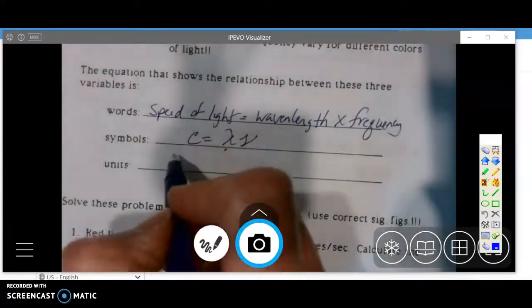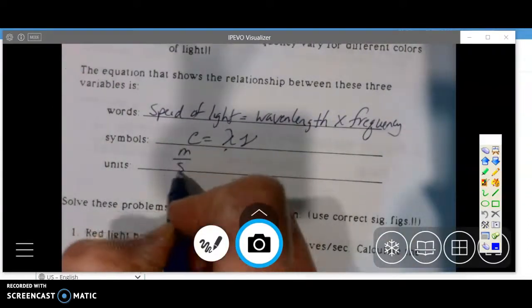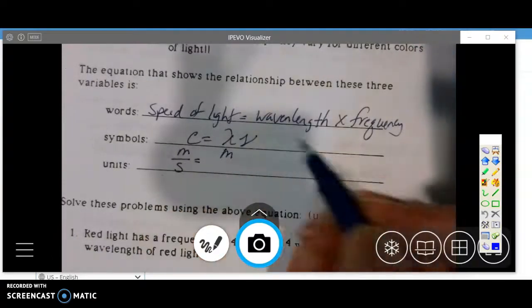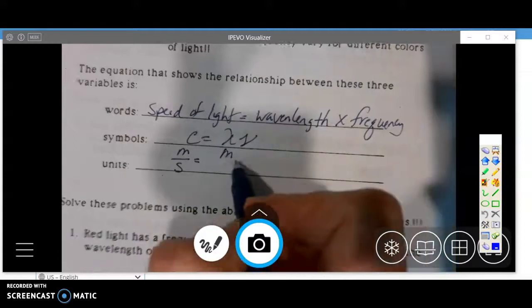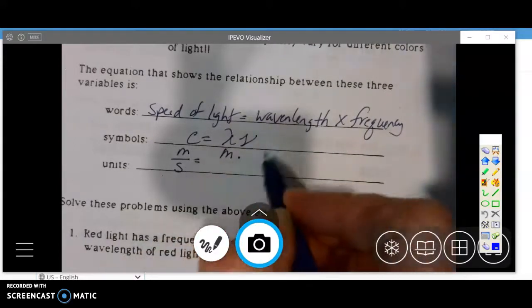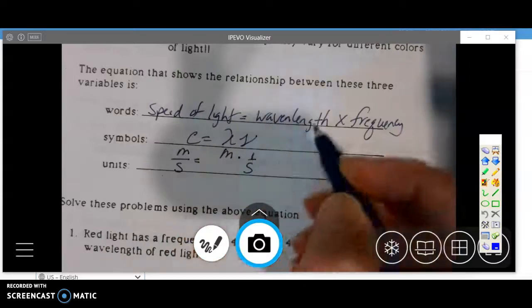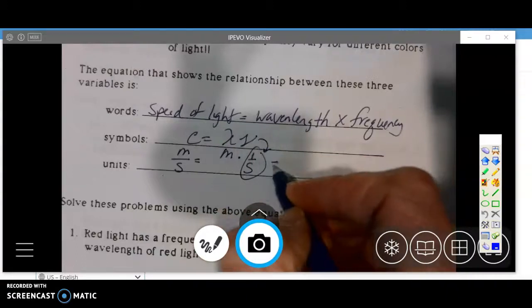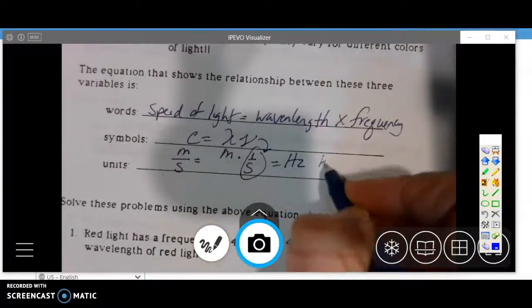The speed of light is measured in meters per second. You'll hear length in wavelength, so that is meters. And in order to get meters per second, we have to have 1 over seconds. So frequency is 1 over seconds. It's also called a hertz.